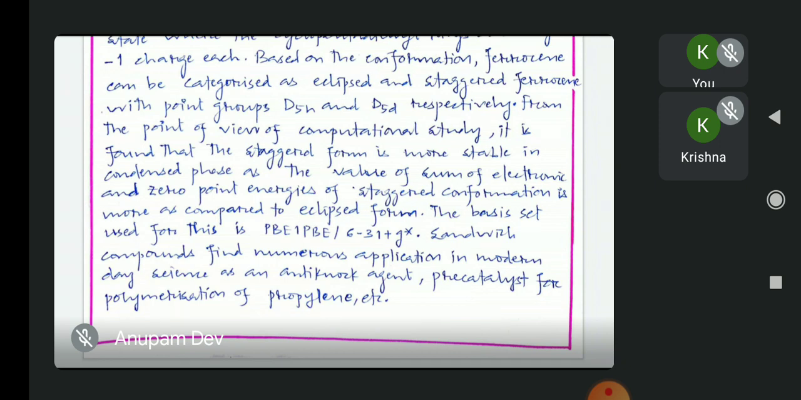The sandwich compounds find numerous applications in modern day science as an anti-knock agent, pre-catalyst for polymerization of propylene, and many more applications.